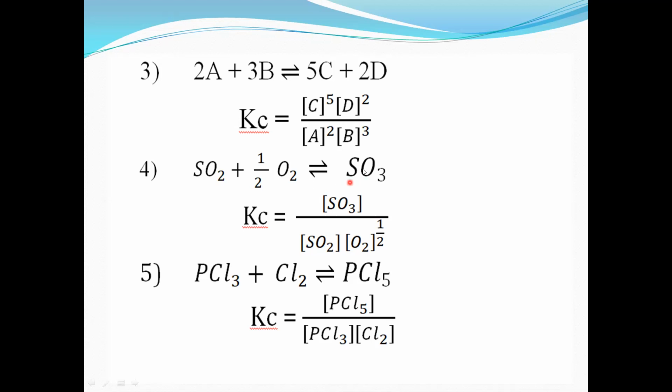Now for this reaction, we have to write the equilibrium constant. SO3 is the product, sulfur trioxide, and 2 reactants are there, SO2, sulfur dioxide and oxygen. So for this we have to write the equilibrium constant. So the equilibrium constant Kc is equal to concentration of SO3, concentration of SO3.